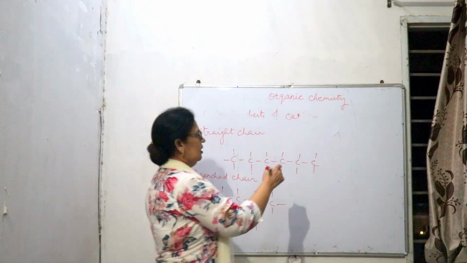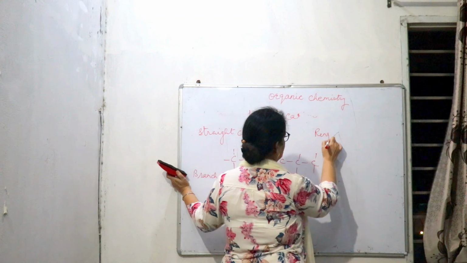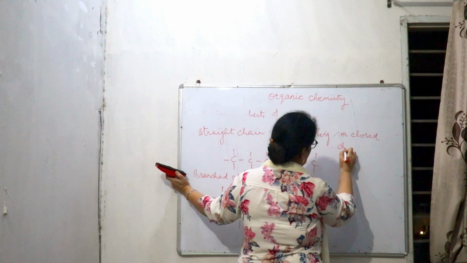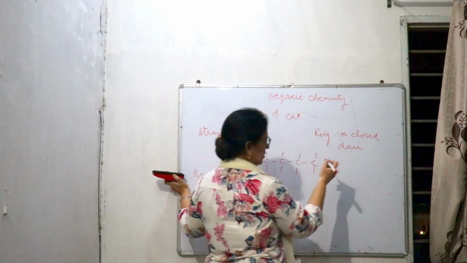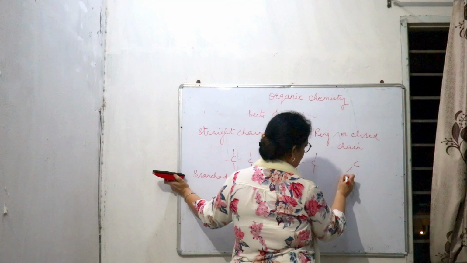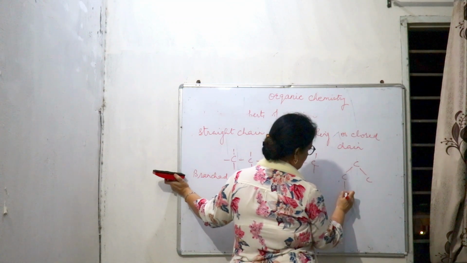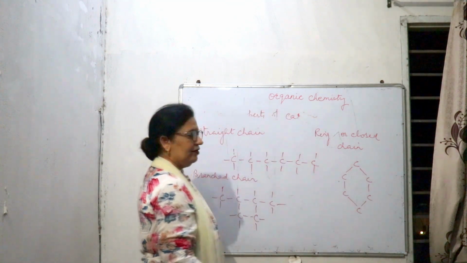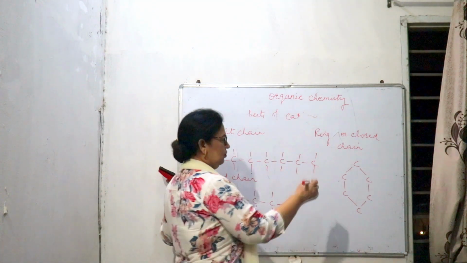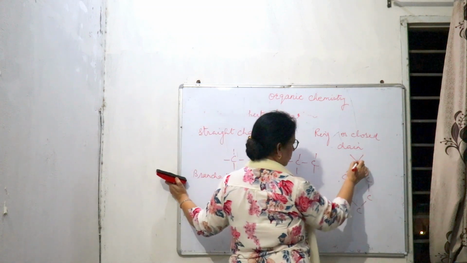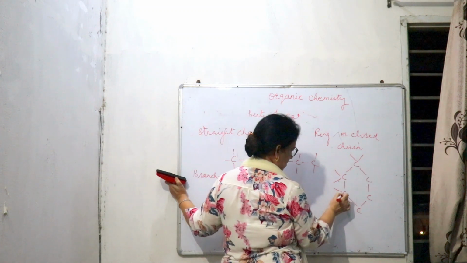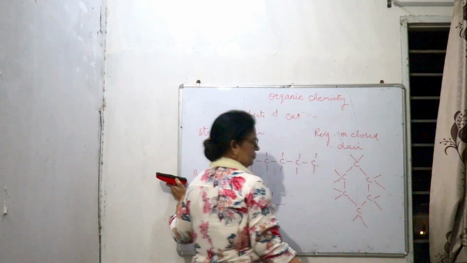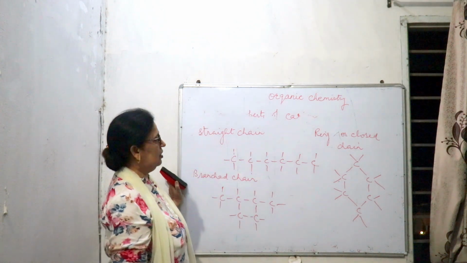Next is the ring chain or closed chain. That is 6 carbons, 1, 2, 3, 4, 5, and 6. And how many bonds can one carbon form? 4 bonds. 2 are there, so 2 more. This way, this is a ring chain.